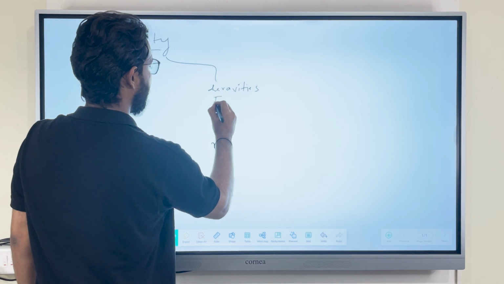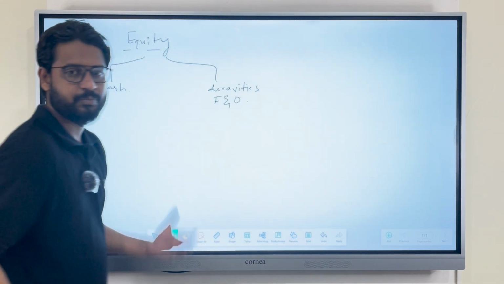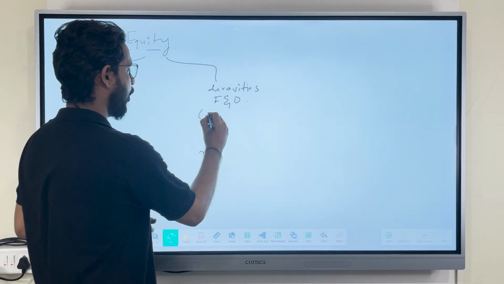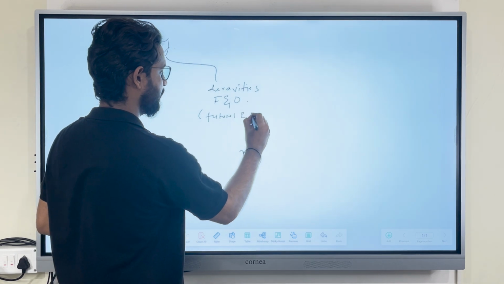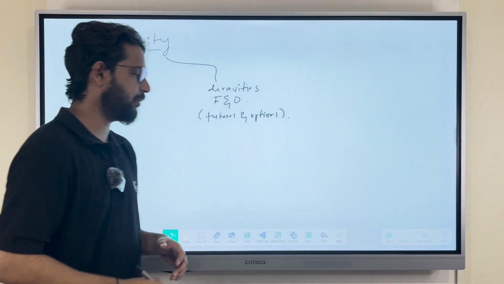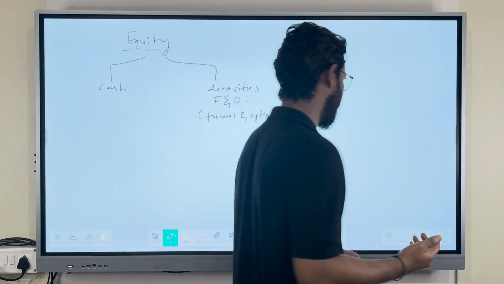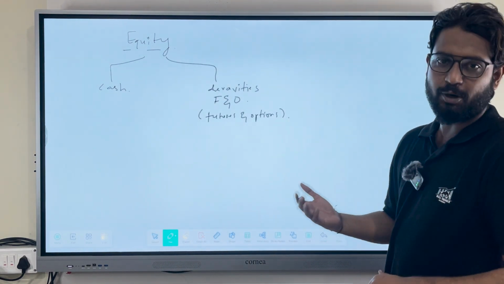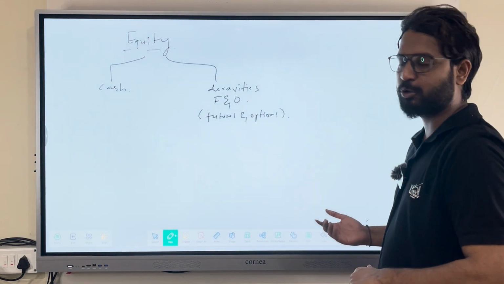That is nothing but F and O. Okay, so it's futures and options. In the Indian market, we have only two derivatives, whereas in other markets, there will be swaps and some other products also. Now, let us see what is the differentiation between cash and futures and options.